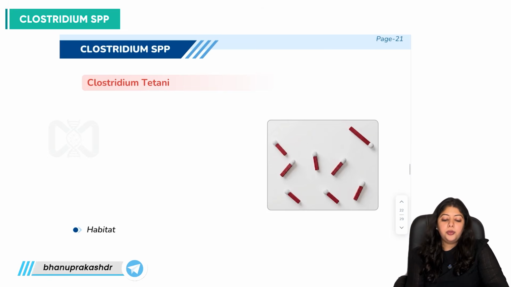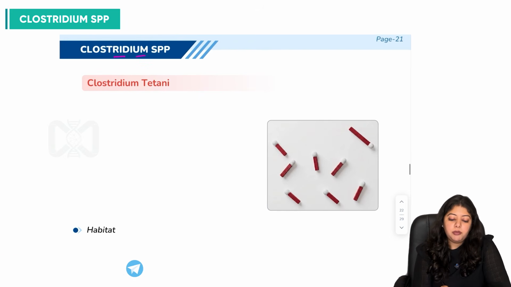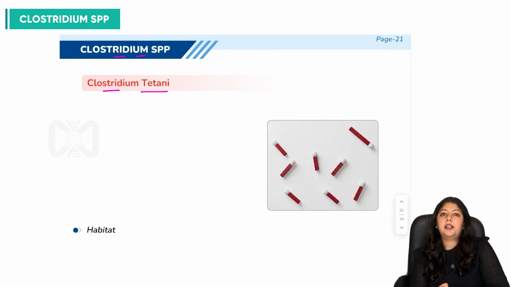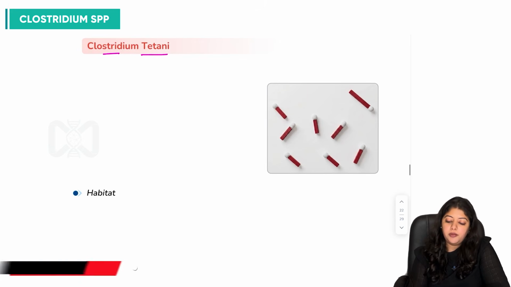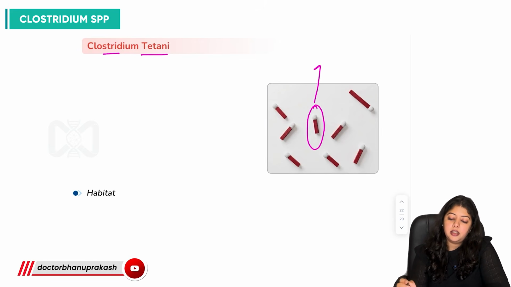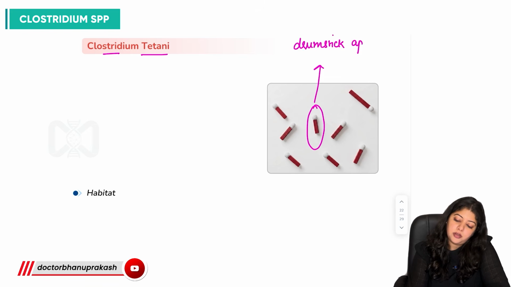Now moving on to another important Clostridium species, that is Clostridium tetani. So Clostridium tetani, we have already discussed that this shows drumstick appearance, right?